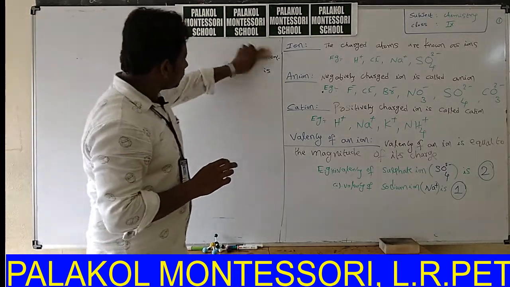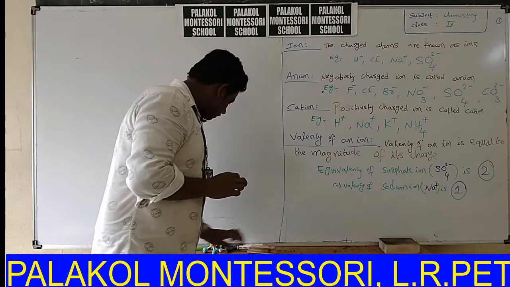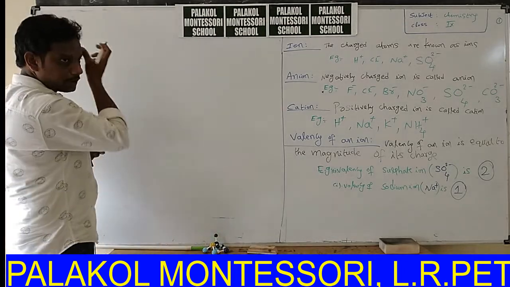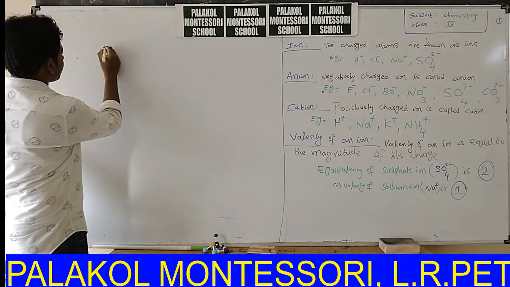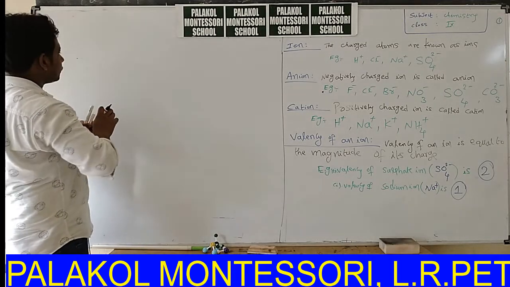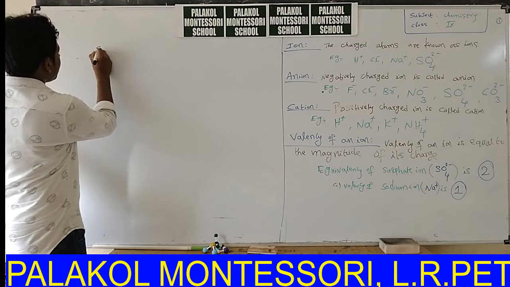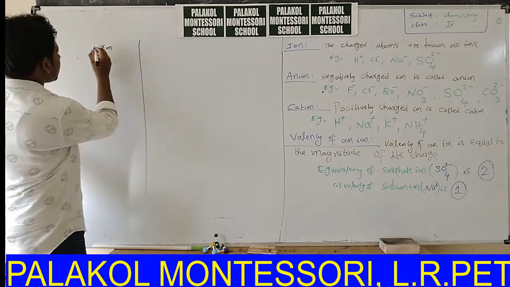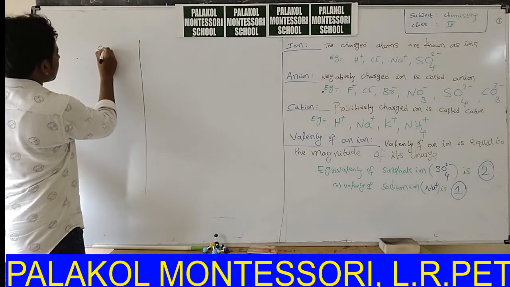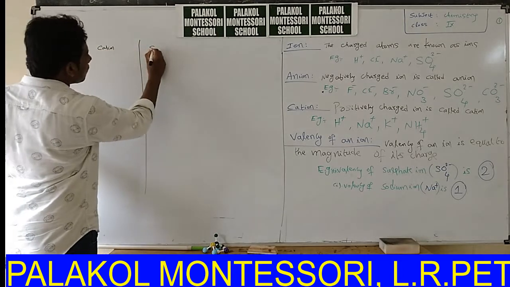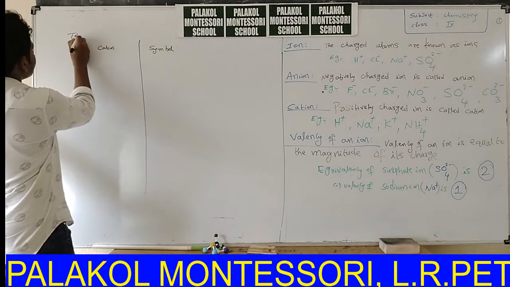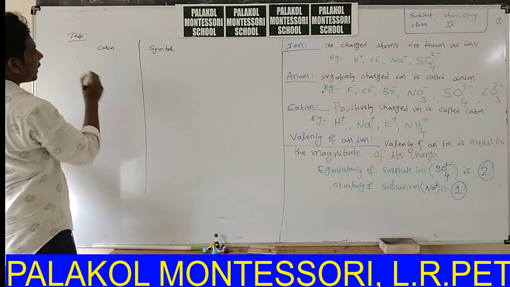Write down the first table: the cation symbol list.